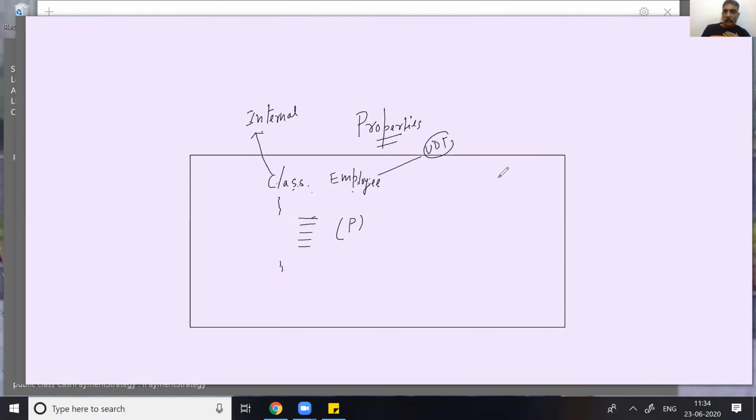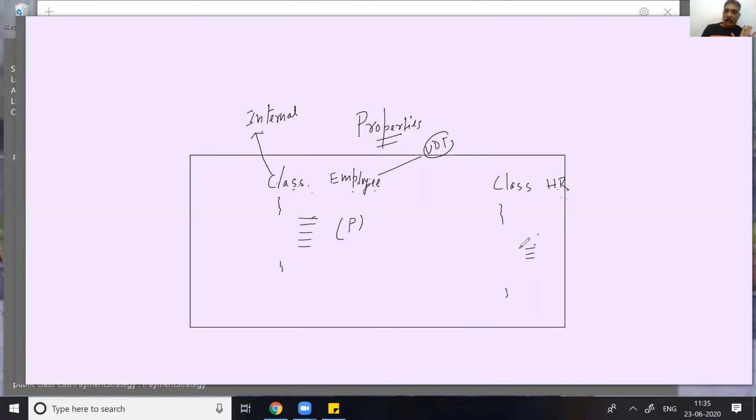Now, at the same time, we have one more class, HR. The HR class wants to have the Employee class information. So how can one class communicate with another class? The HR class can create an instance of the Employee class to access the information.